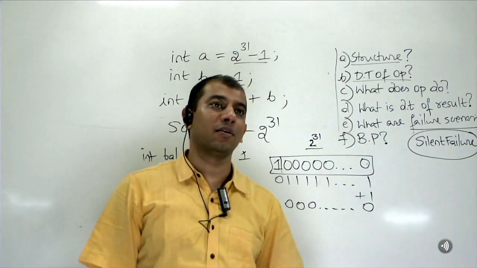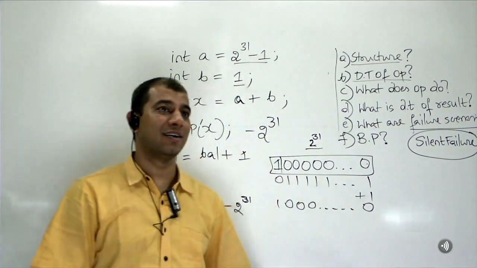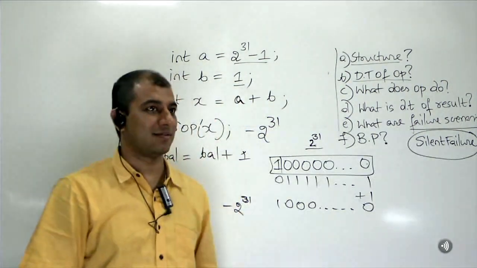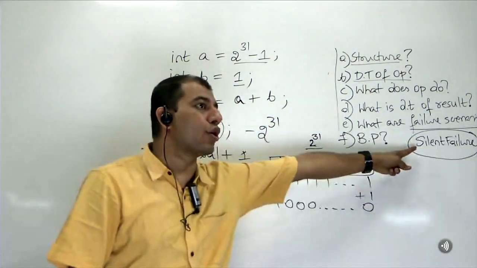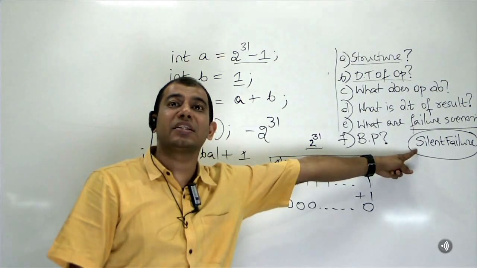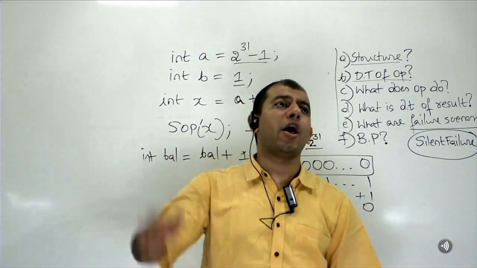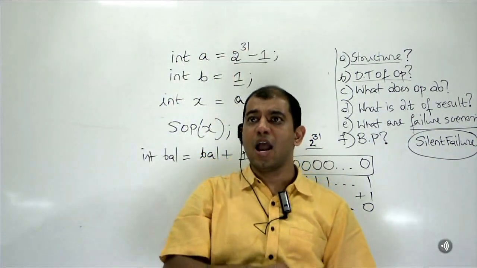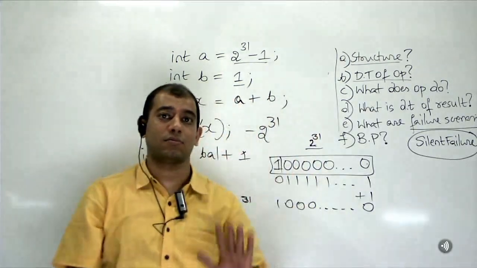We call them in our Kinglish as gub code. Alright? Or, to be honest, gubbest code. The worst kind of code you can write is the code which is called silent failure. What's a silent failure? A silent failure is one where the code compiles and when you run it, the code runs, but the result is wrong.